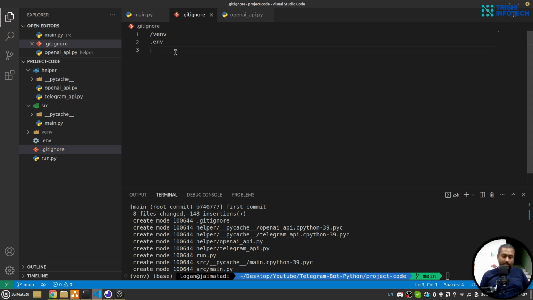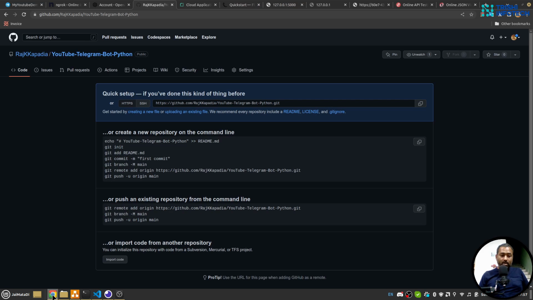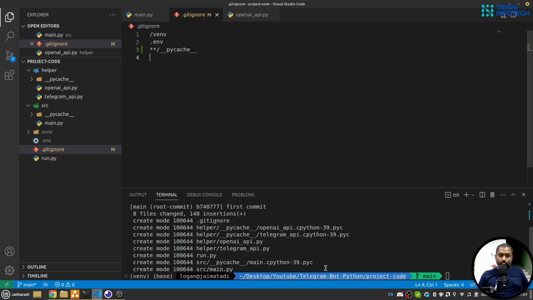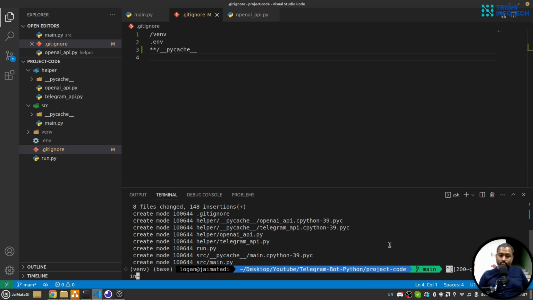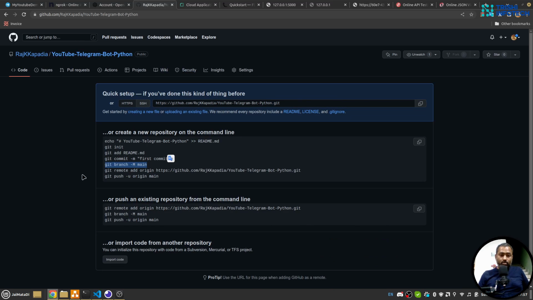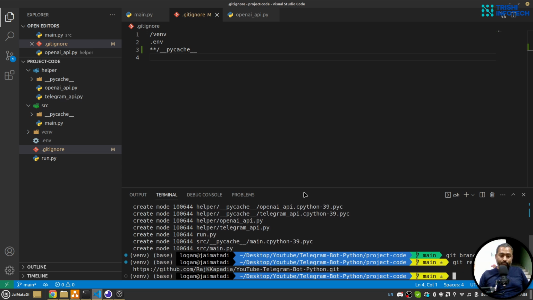I have accidentally included pycache as well, so pycache. Okay, let me save this. Okay, I'll copy the commands from here now onwards. Then I'll copy this. I'll say git push -u origin main.